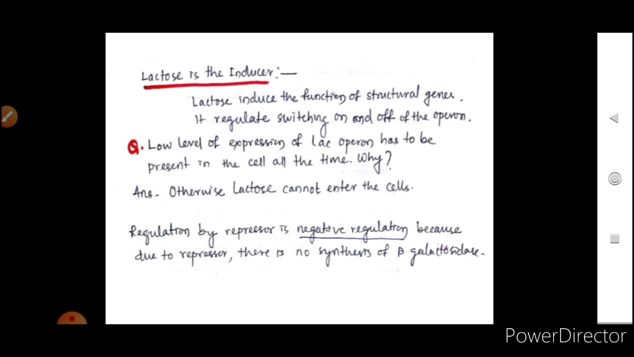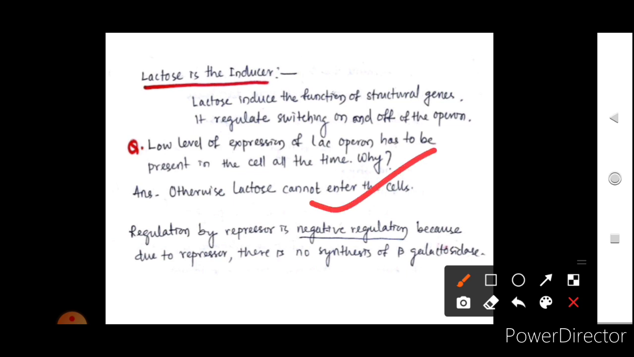Now, a low level of expression of the Lac operon has to be present in the cell all the time. Why? Because otherwise lactose cannot enter the cell. And when lactose is not able to enter the cell, the regulation by the repressor, that is a negative regulation, means due to the repressor there will be no synthesis of beta galactosidase.